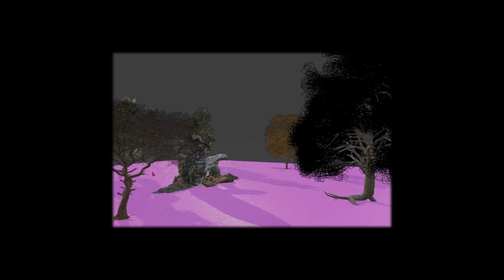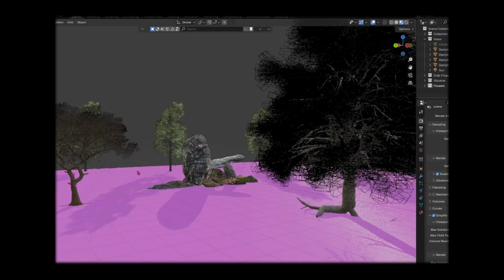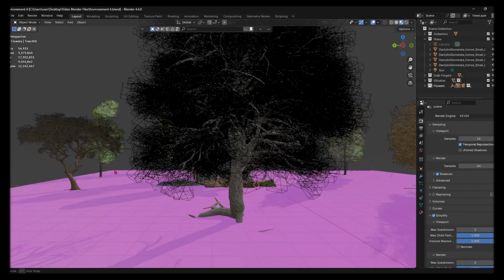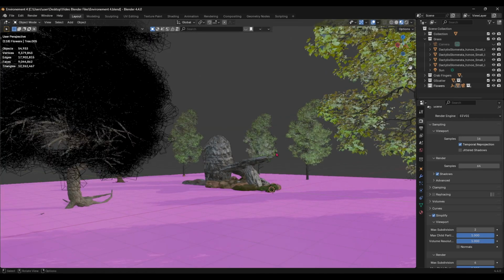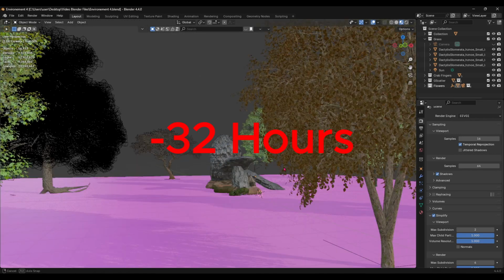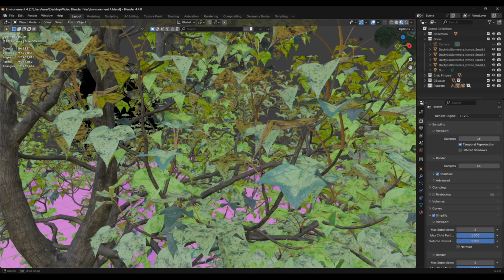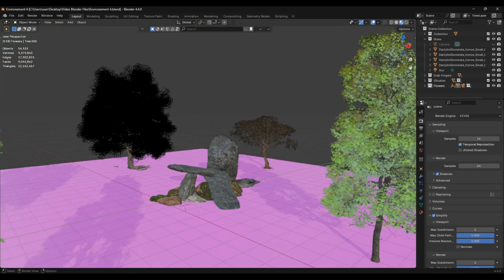Now this is what I'm talking about. This is the environment I created. As we can see, the viewport speed is quite slow, but we're gonna manage that by hiding all of the non-necessary things right now. So I'm gonna hide the trees. We spent over 32 hours on the environment. Now let's focus on the main characters of our animation.